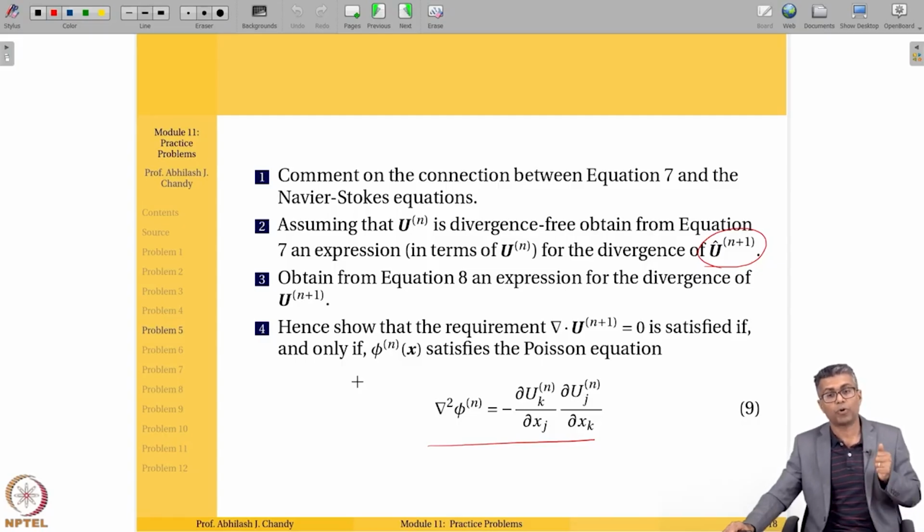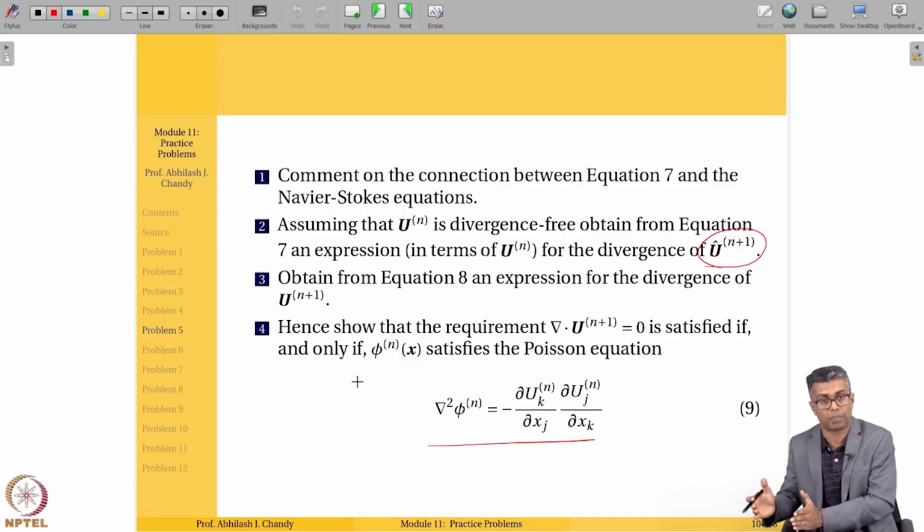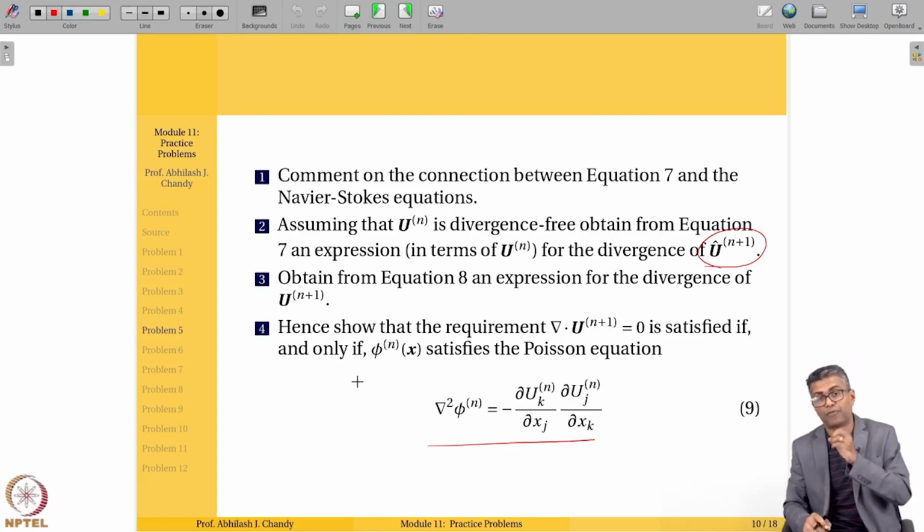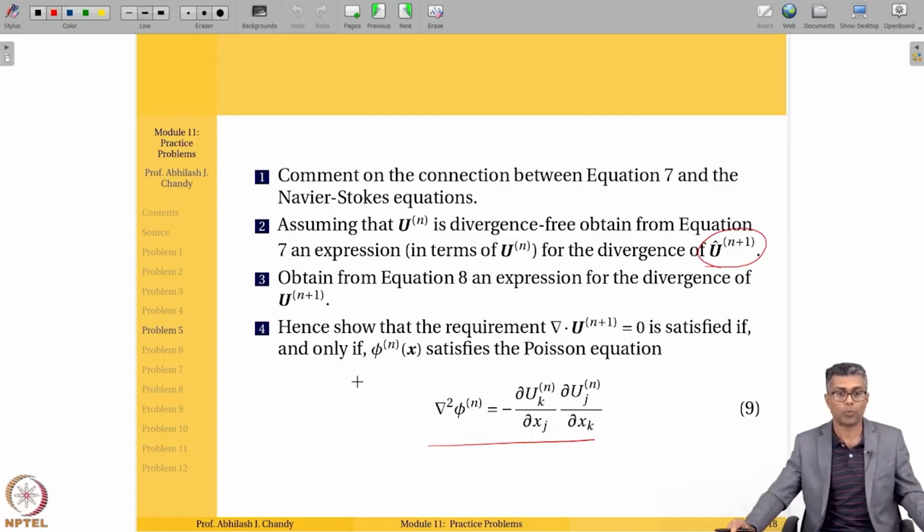In part 3, we had to obtain the divergence of the final velocity. It doesn't come out to be 0 because it is related to a couple of expressions. And in part 4, we showed that this would be divergence free, and it has to be. If it has to be divergence free, then that phi, the scalar which we thought was just a regular scalar, has to satisfy the Poisson's equation. So the conclusion is that phi is essentially pressure. I hope that is clear.